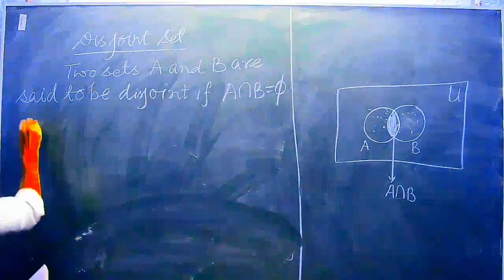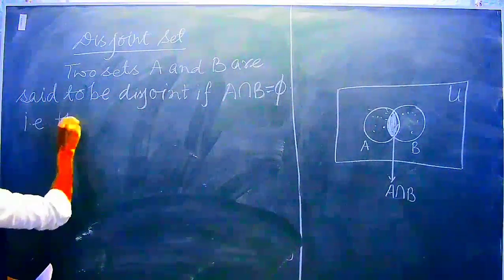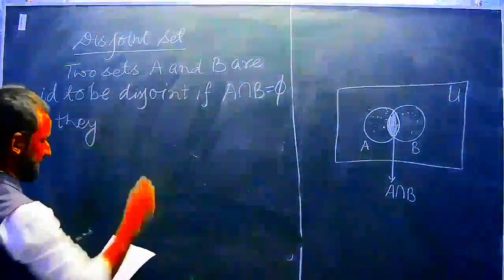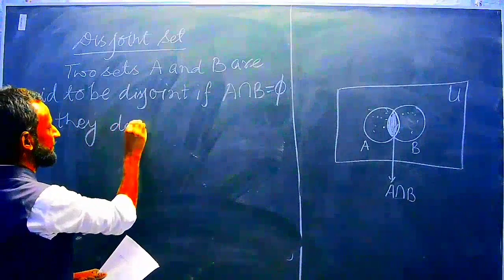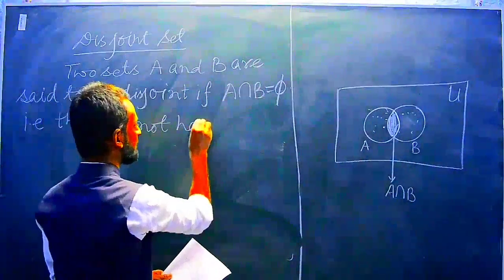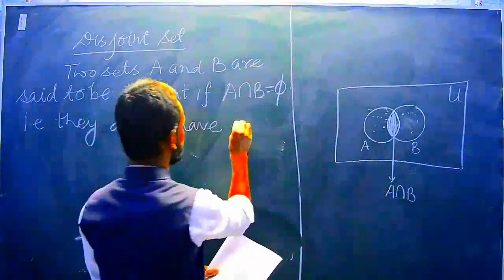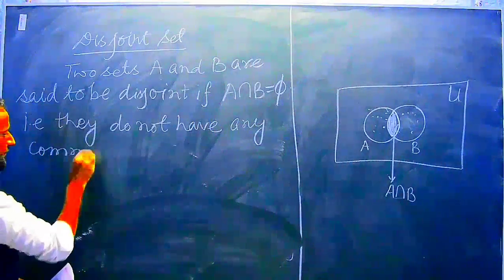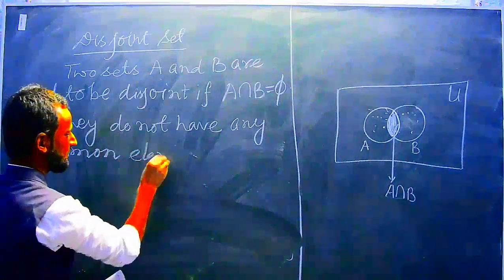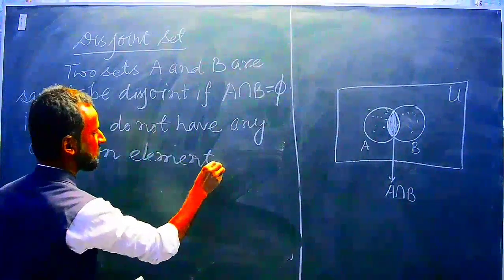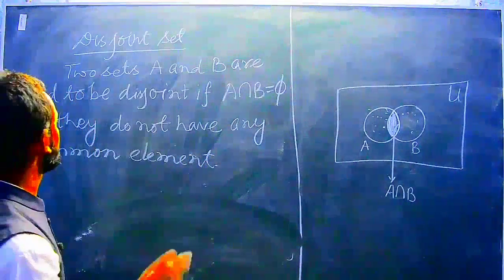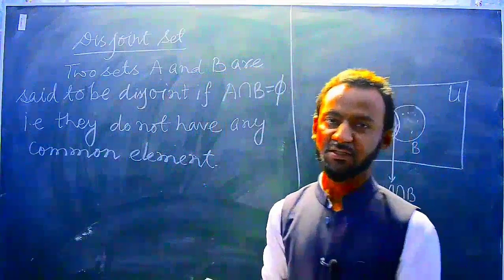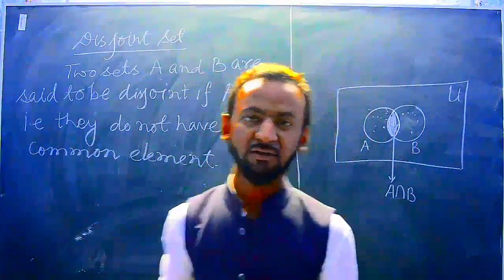That is, these two sets A and B do not have any common element. That means when we take the intersection of two sets, we get an empty set. Okay, this is the disjoint set.